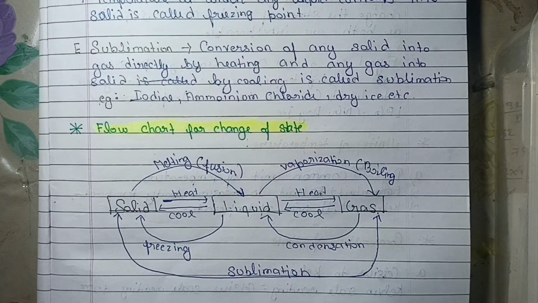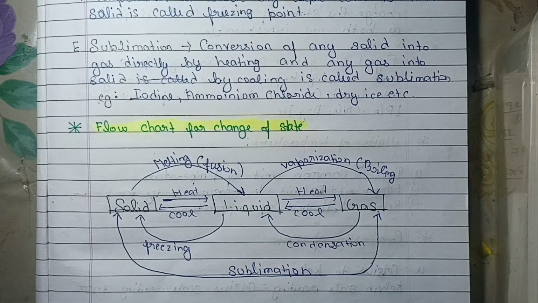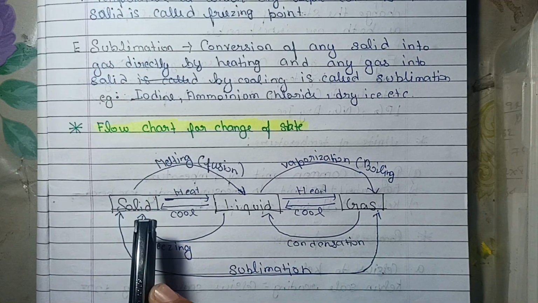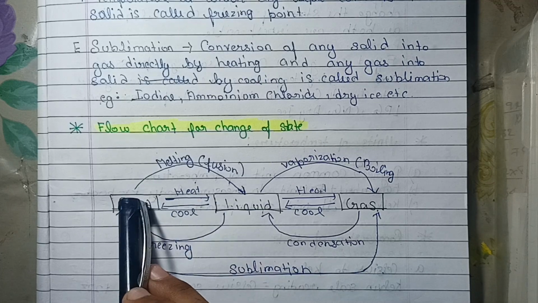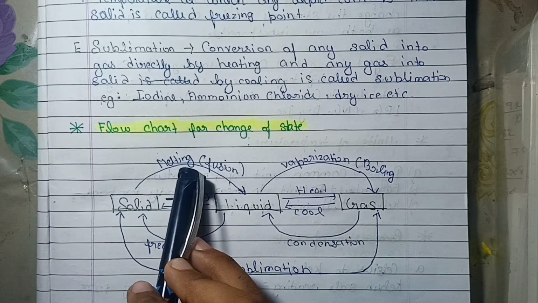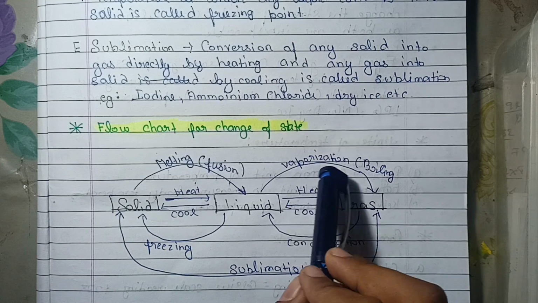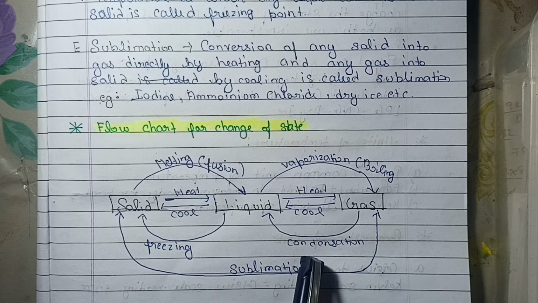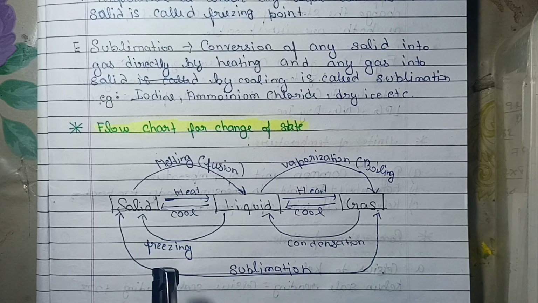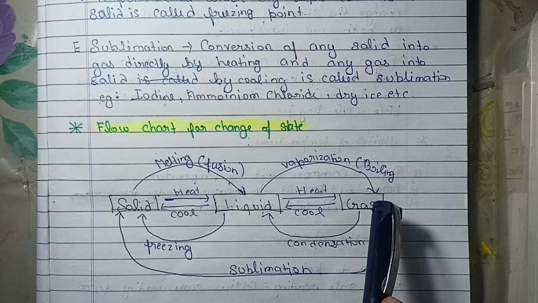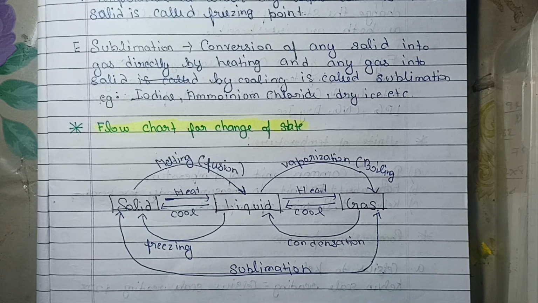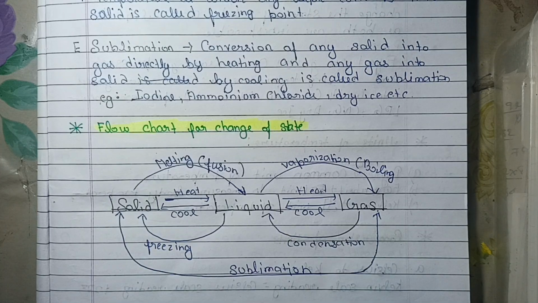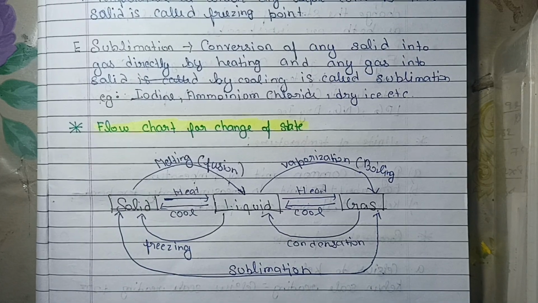And this is a flow chart. It is so important. This is solid, liquid and gas. If we have to convert solid into liquid, this is the process: solid into liquid by melting or fusion, liquid into gas by vaporization or boiling, gas into liquid by condensation, liquid into solid by freezing, and direct conversion of gas into solid is called sublimation. And if we convert solid directly into gas, it will also be sublimation. Now let's come to the next.